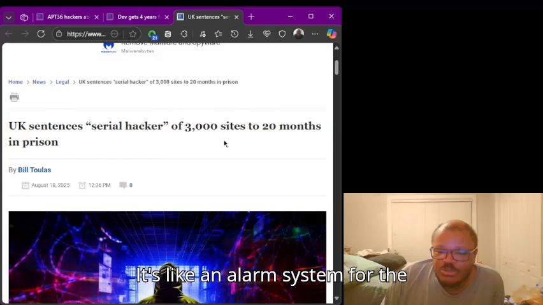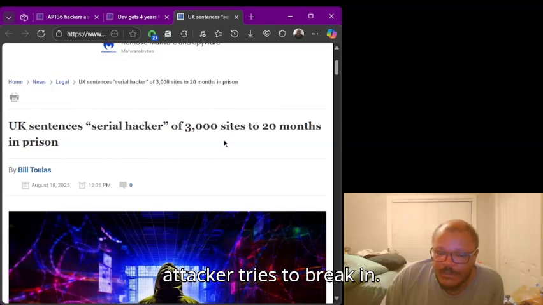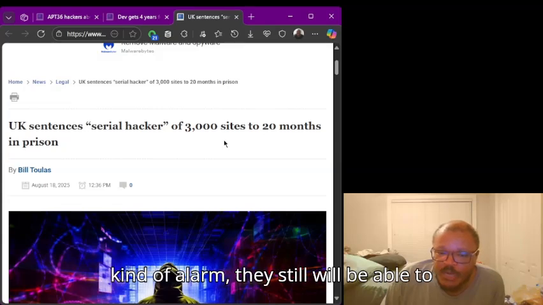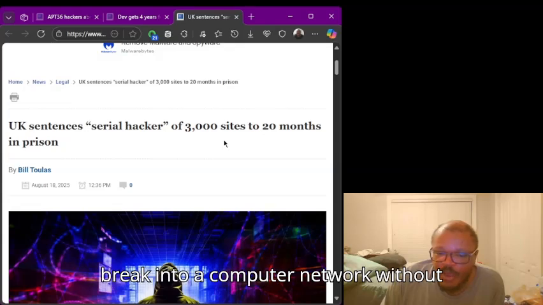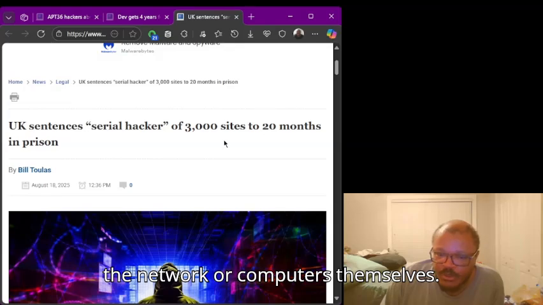If some kind of cyber attacker tries to break in, the intrusion detection system can sometimes be tripped by the cyber criminal if they don't know what they're doing. If they know what they're doing, they can avoid tripping any alarm and still break into a computer network without tripping any security alarms on the network or computers themselves.